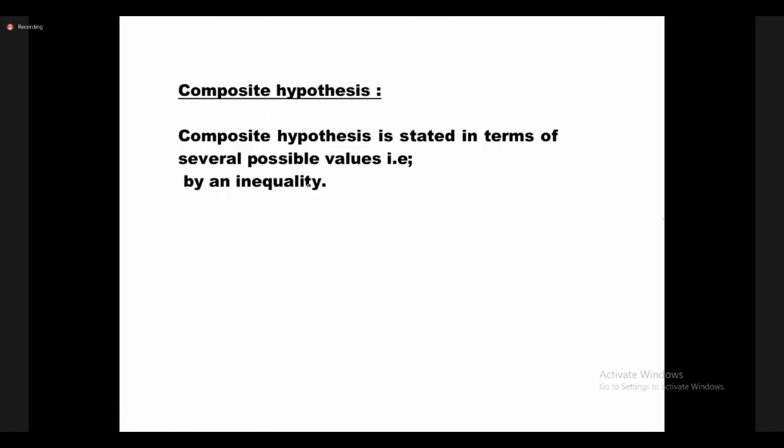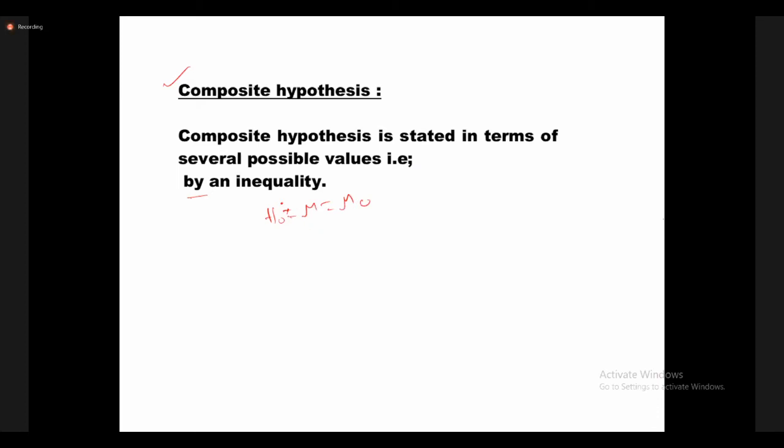The next definition is composite hypothesis. A composite hypothesis is stated in terms of several possible values, that is, by an inequality. Just now I explained H naught: mu equals mu naught.